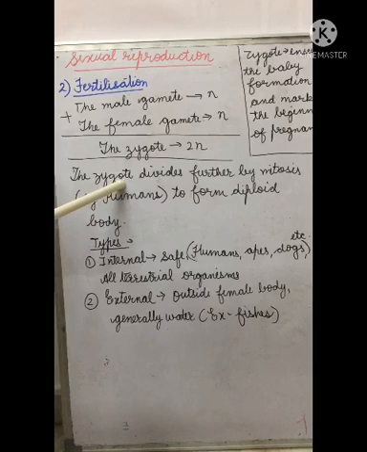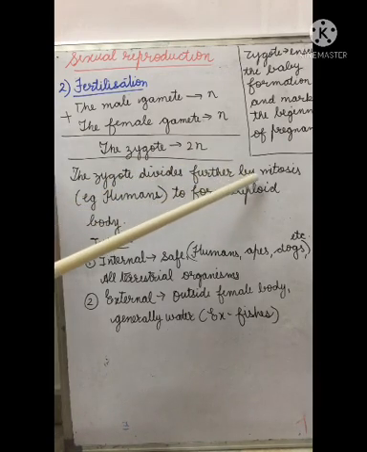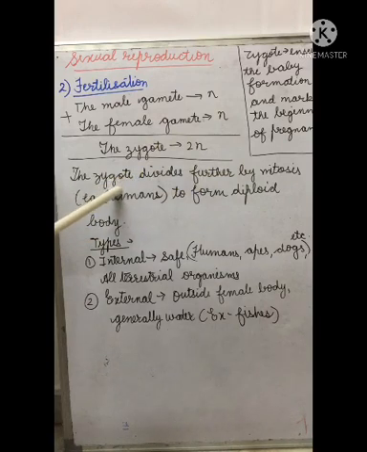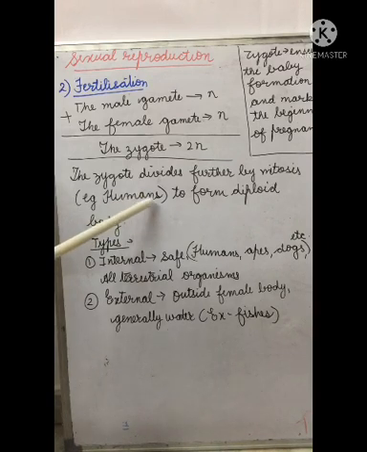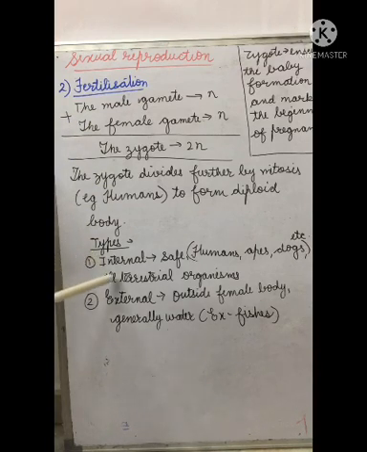This zygote forms us, so it has to do mitotic divisions to form a diploid human body, like in humans and in many other animals like cow, buffalo, dogs, apes, and nearly all vertebrates.